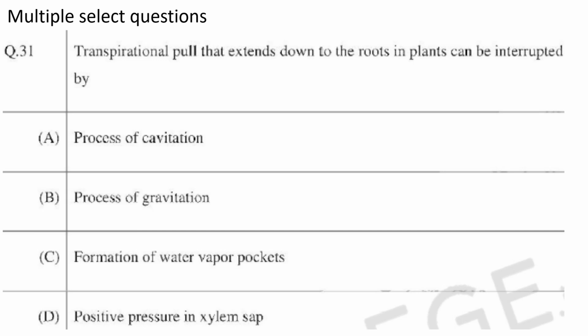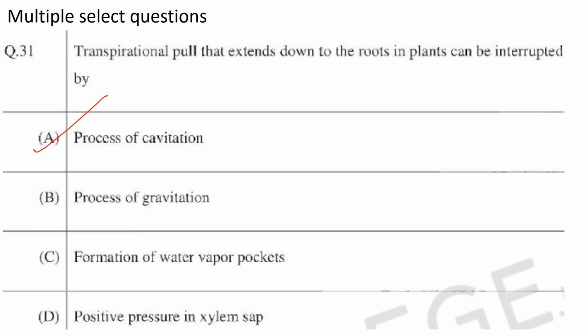If you have formation of air bubbles inside the straw, it can result in interruption to the flow of juice from the glass. Similarly, formation of air bubbles in the xylem vessels, the process of cavitation, can break the continuity of the water column and thereby interrupt transpiration.